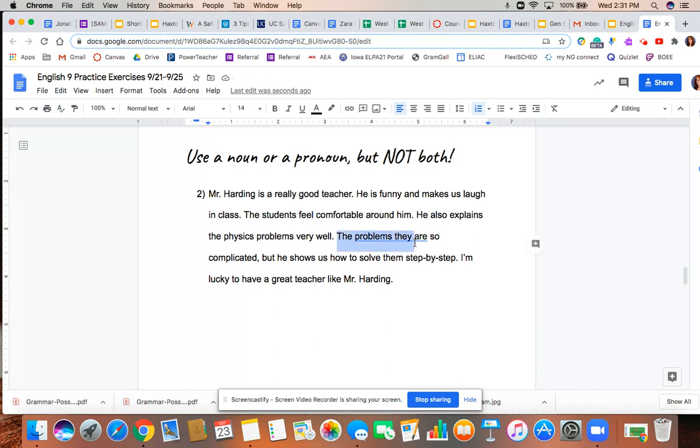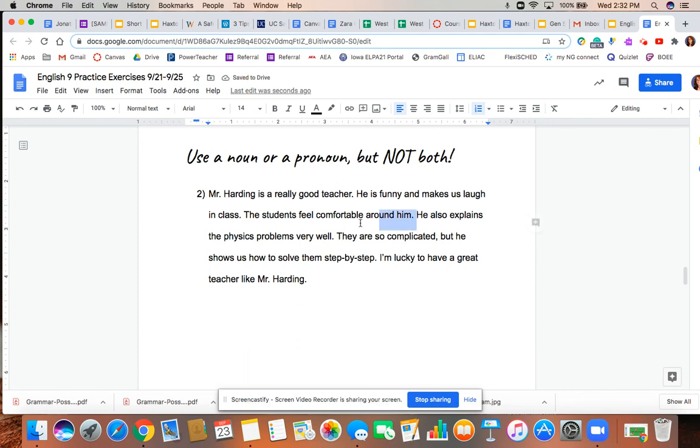The last mistake is down here. The problems, they are so complicated. In this case, we mentioned problems, physics problems, at the end of the sentence before this one. So when I use the pronoun they, it is very clear what noun they refers to. Okay? It's actually very close to the noun in the sentence. So in this case, I will delete the noun. But it would be okay to leave the noun and delete the pronoun too. Either way is fine in this example.